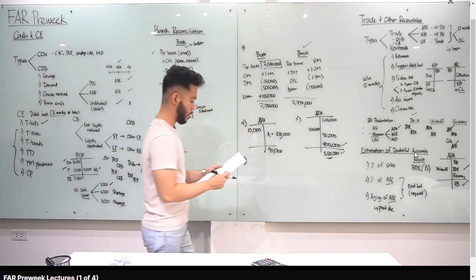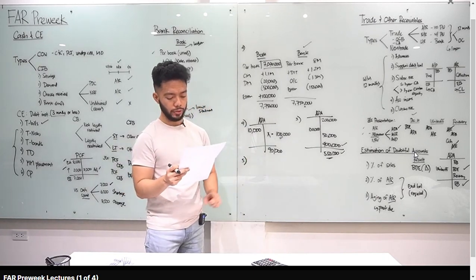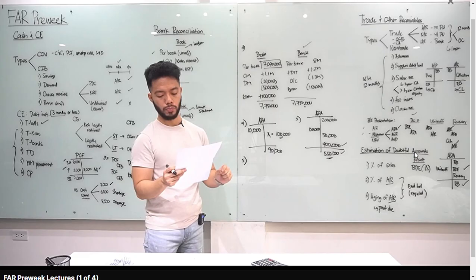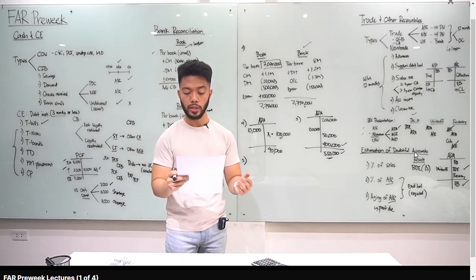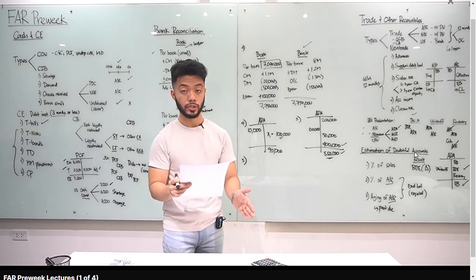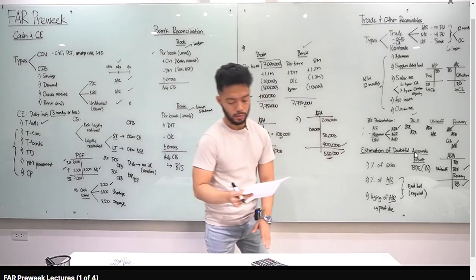This one is the aging of AR. Let's look at the question. Under the aging method, what amount of uncollectible account expense should be reported for the current year? Let's read the given. DF company provided the following information in relation to accounts receivable at year-end. Days outstanding, or that's our past due. And then we have the uncollectible.